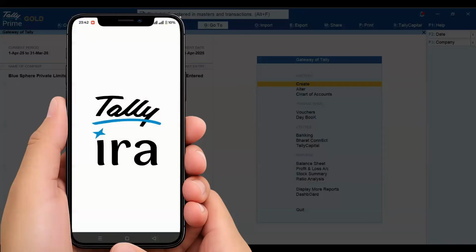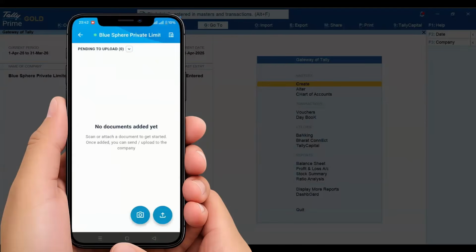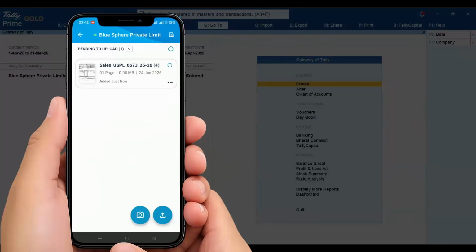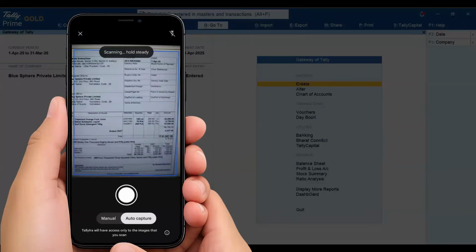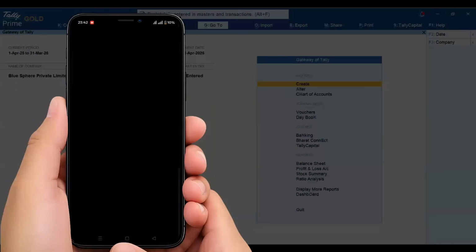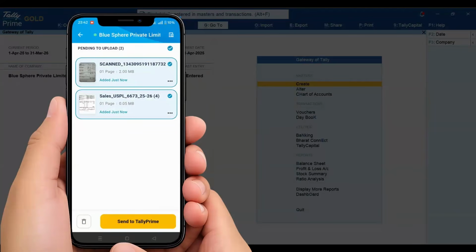So simply you have to download this app, Tally Era, in your mobile phone. There are simple steps of connecting your company with this app. Suppose this is the bill, you can directly upload the PDF or you can scan the image. This is the scanning of the image. The AI will beautifully detect all the text of this invoice.